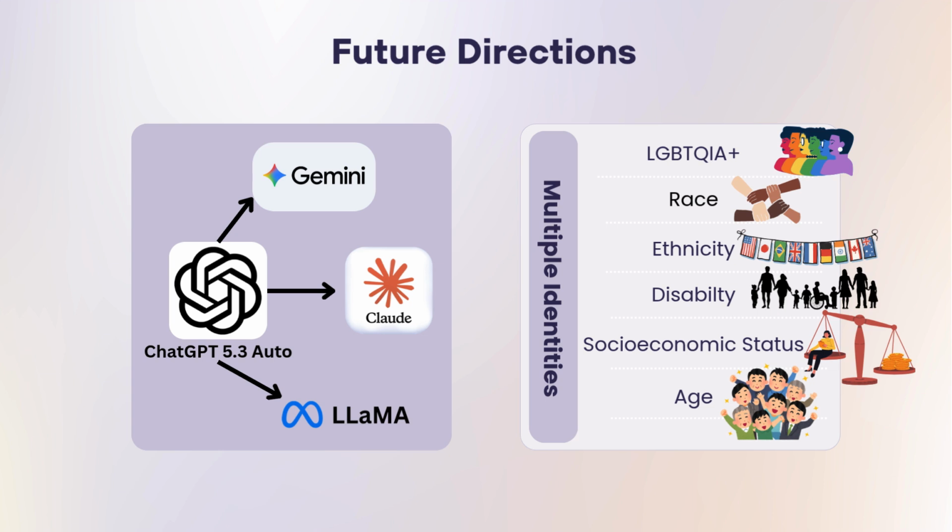Future directions for this study would include using other available large language models or other iterations of the ChatGPT model, and expanding the study to include other commonly marginalized identities. These steps would allow for a greater increase in the external validity of the study and make the results more generalizable to a broader population.